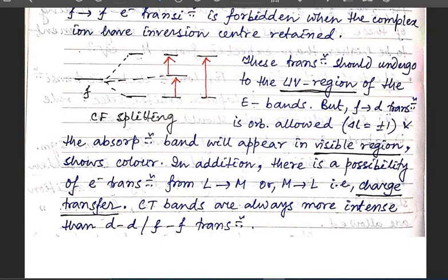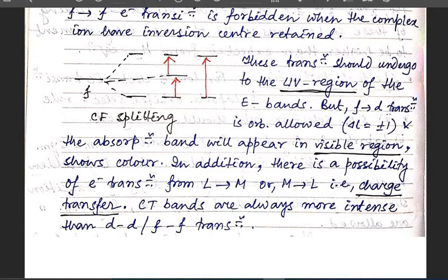So these transitions should undergo to the UV region of the energy bands, but f to d transition is orbitally allowed and the absorption band will appear in the visible region, showing color. In addition, there is a possibility of electronic transition from L to M or M to L, that is ligand to metal or metal to ligand, also known as charge transfer, that is LMCT or MLCT type of the complex. So the charge transfer bands are always more intense than the d to d or f to f transition.